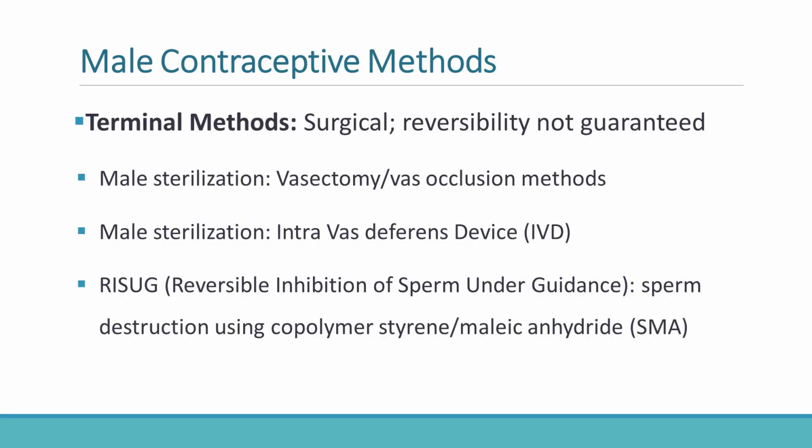The slide also mentions intravas deferens devices and RISUG, which stands for reversible inhibition of sperm under guidance. RISUG involves injection of a copolymer into the vas deferens that damages sperm as they pass through. One interesting aspect of RISUG is that it aims to provide long-term contraception while remaining potentially reversible. These emerging technologies demonstrate that male contraception is becoming an increasingly active field of reproductive pharmacology research.